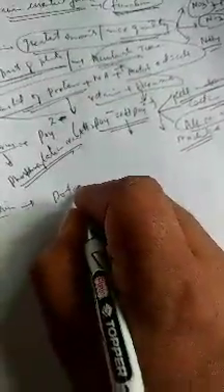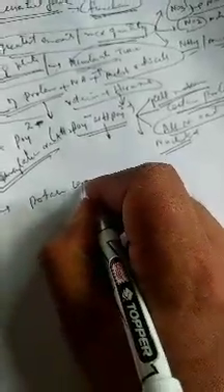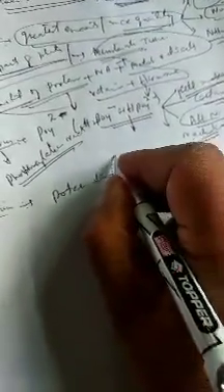Now the third element, that is potassium. This potassium is another important essential element of the plant. It is absorbed as potassium ions, that is K positive.